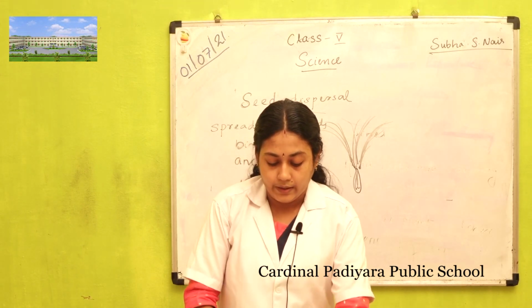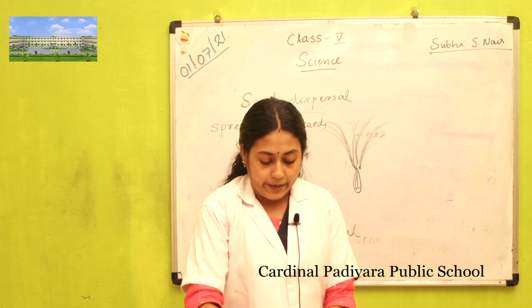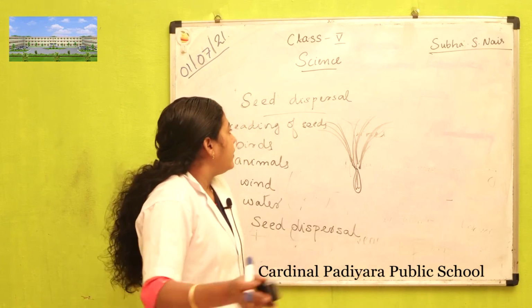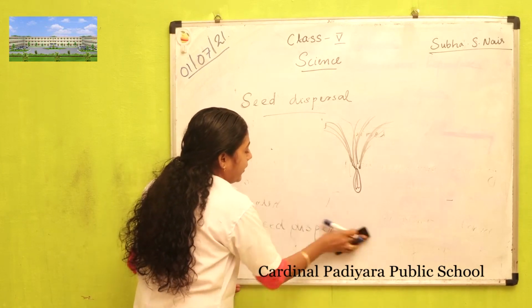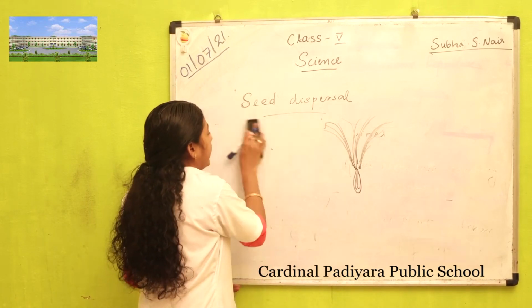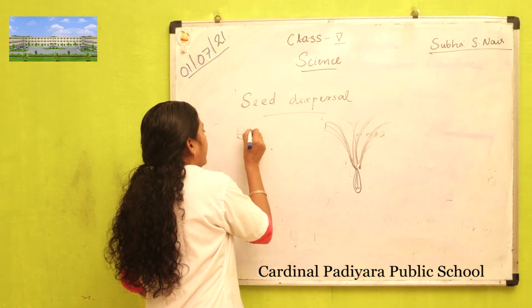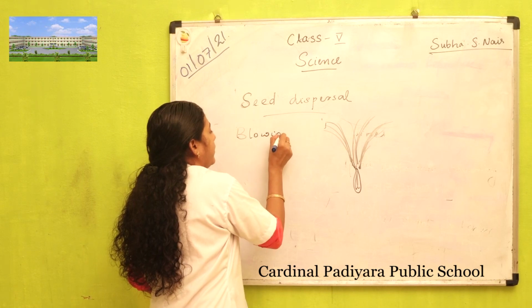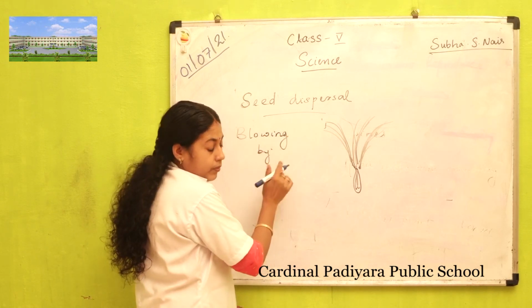Let us learn about the different types of spreading of seeds. The first one is blowing by wind. With the help of wind, the seeds disperse.